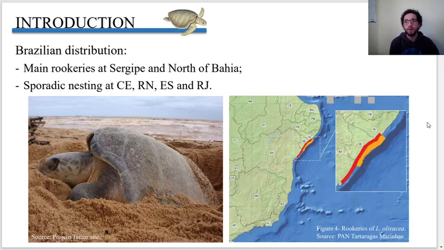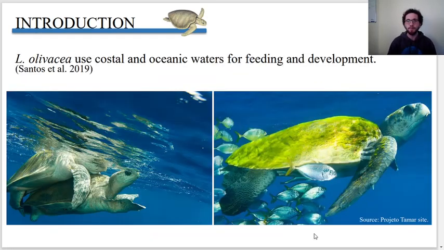In Brazil, the nesting regions are between the south of Alagoas and north of Bahia, but the main rookeries are at Sergipe and north of Bahia. But we have sporadic nesting at Ceará, Rio Grande do Norte, Espírito Santo, and Rio de Janeiro states. It's a species that uses both coastal and oceanic waters for feeding and development.